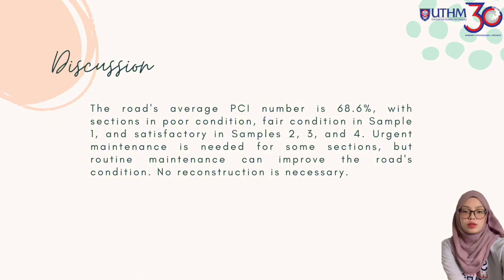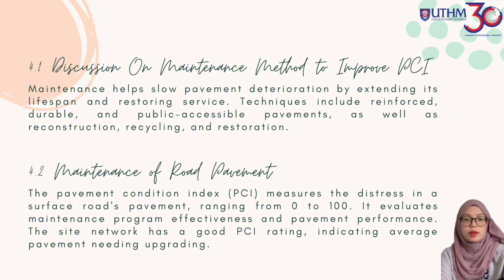Based on our data, the road average PCI number is 68.6%, with a section in poor condition, fair condition in sample 1, and satisfactory in samples 2, 3, and 4. Urgent maintenance is needed for some sections, but routine maintenance can improve the road's condition. No reconstruction is necessary. 4.1 Discussion on maintenance methods to improve PCI. Maintenance helps slow pavement deterioration by extending its lifespan and restoring service. Techniques include reinforced, durable, and publicly accessible pavements, as well as reconstruction, recycling, and restoration.